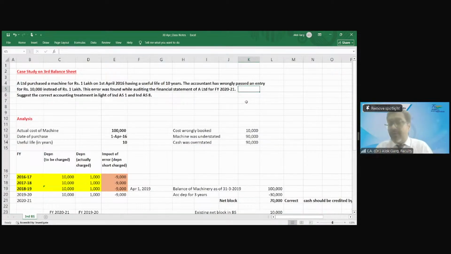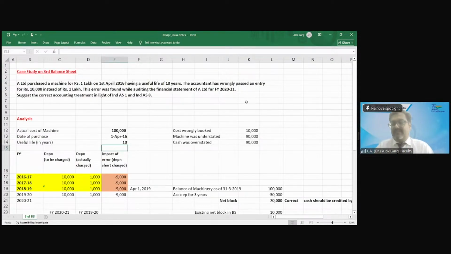This error was found when she was auditing the financial statements of A Limited for FY 2021. She found that the cost was wrongly booked as 10,000 rupees. The machine was understated by 90,000. Cash was overstated by 90,000, right? The actual cost of the machine was 1 lakh. 1st April 16 was the date and 10 years was the life. Then tell me, 16-17, 17-18, 18-19, 19-20, four years have gone. 2021 is the current year. The books are open. What happened in the last 4 years? Tell me.